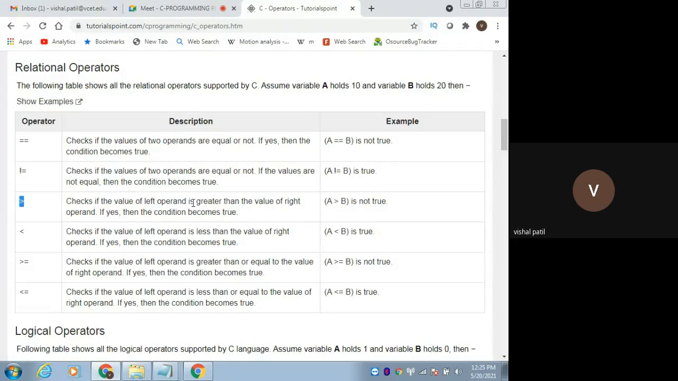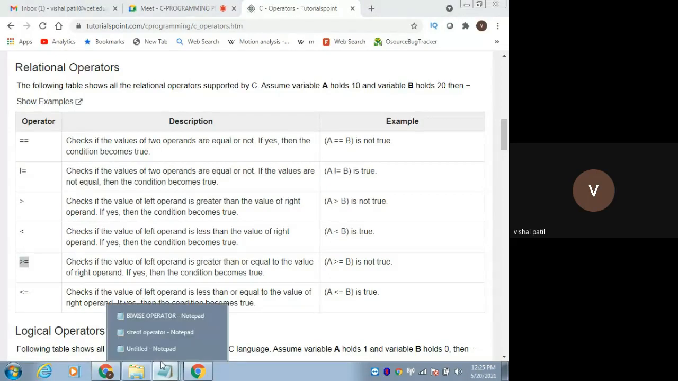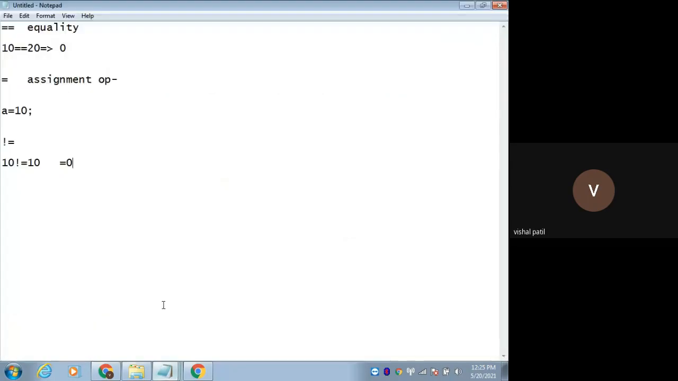Which is this operator? Greater than. A is greater than B. If yes, then the result will be 1. If no, then the result will be 0. This is the less than operator. A is less than B, true, then 1, false, 0. This is greater than or equal to.